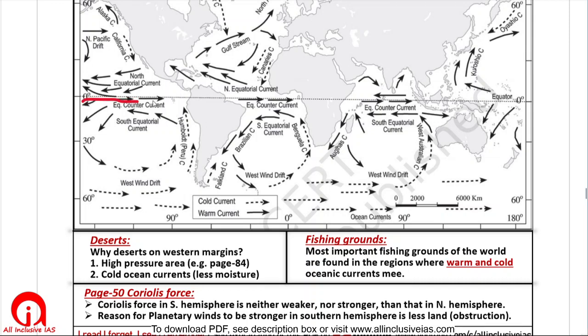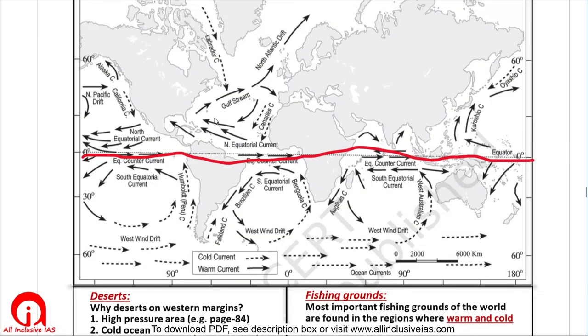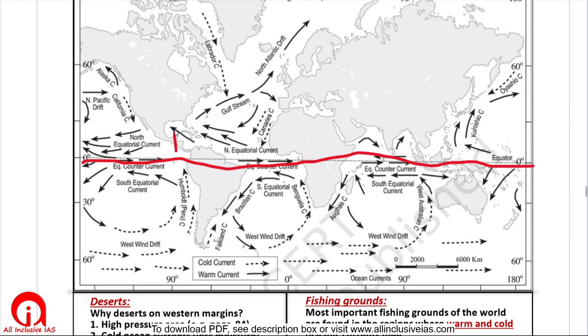Planetary winds are stronger in the southern hemisphere compared to the northern hemisphere. Why? The reason is not a difference in Coriolis force. See, Coriolis force is equal in north and south. As you move away from the equator, Coriolis force gets stronger in both north and south, right? That is equal.